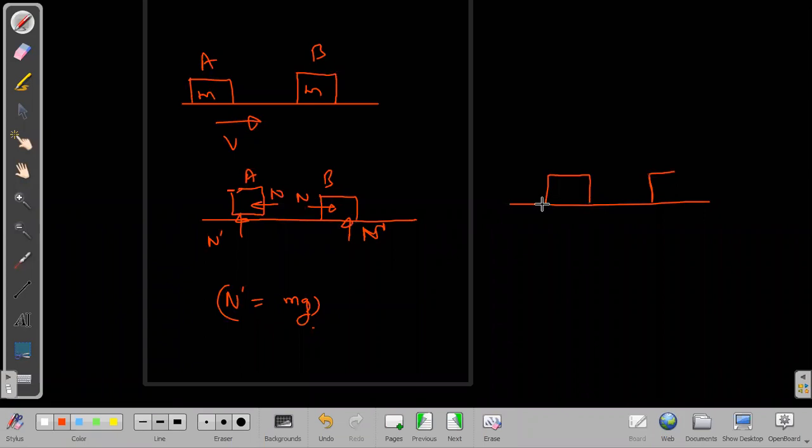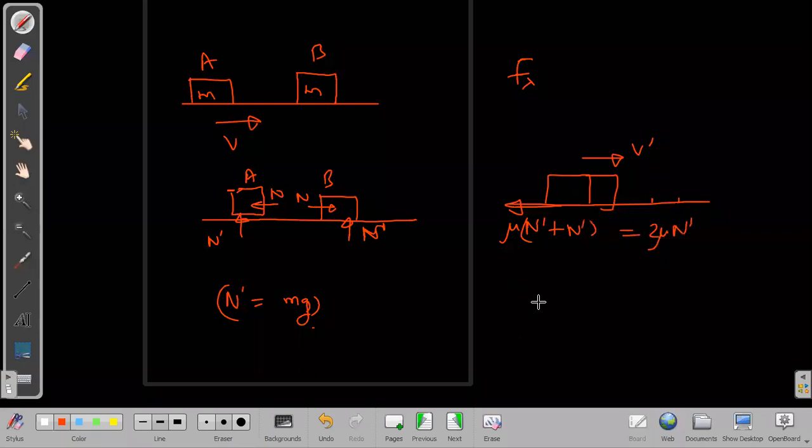But here, otherwise also, if I take, let us say, friction now, and if mu is there, then due to mu it will be mu n dash. Now you may think that along horizontal there is a force. Yes, I agree. Now if I take these two together, let us say I am joining these two together, and then finally they acquire some velocity v dash this side. Then everybody can say that it is one n dash from one and n dash from the other. So total friction was 2 mu n dash.